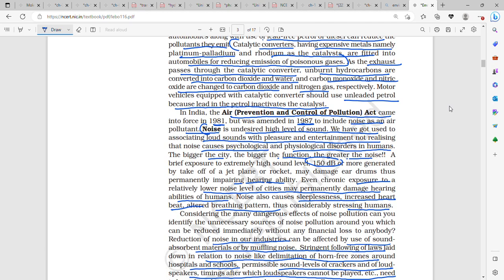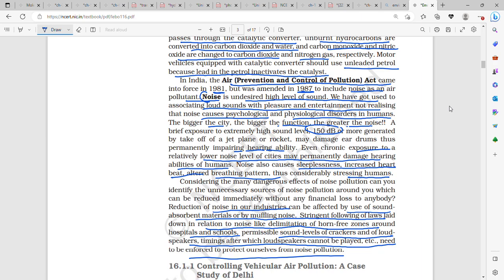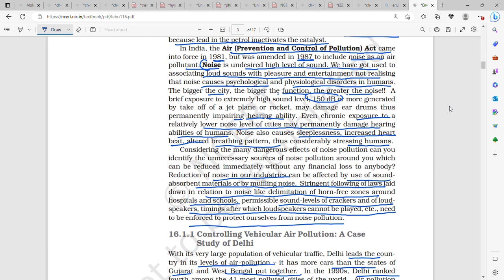Then the Air Prevention and Control of Pollution Act came into force in 1981, but it was later amended in 1987 to include